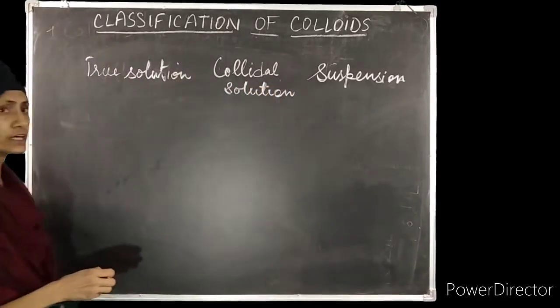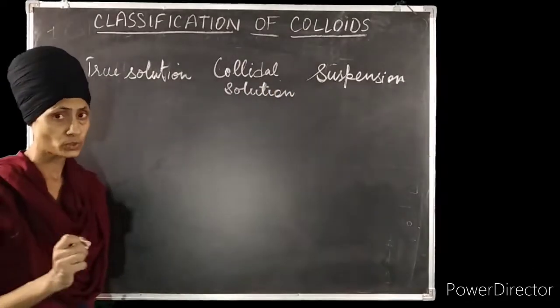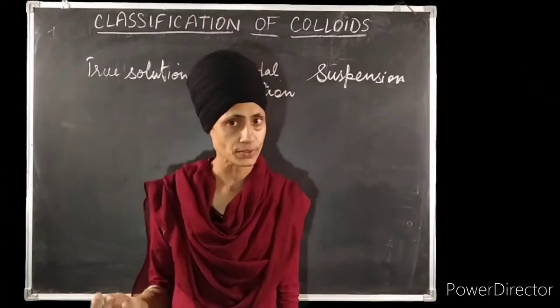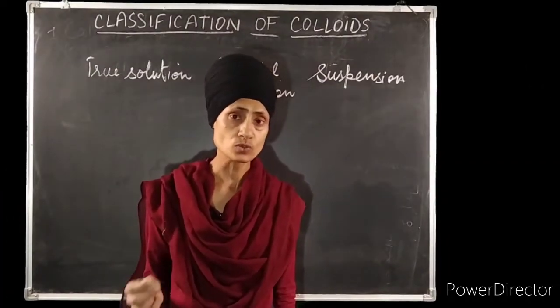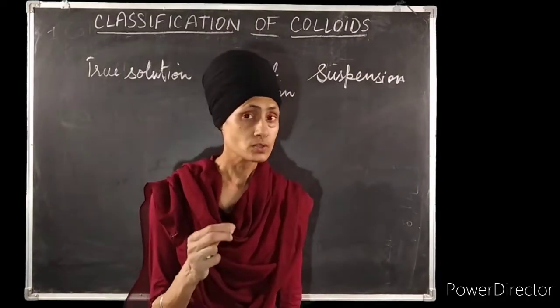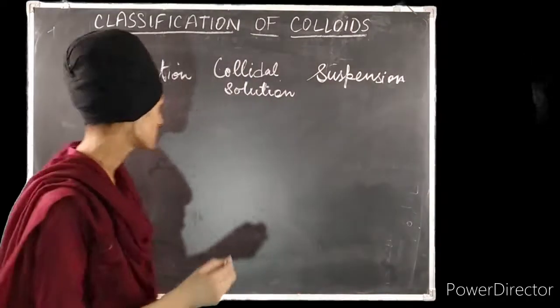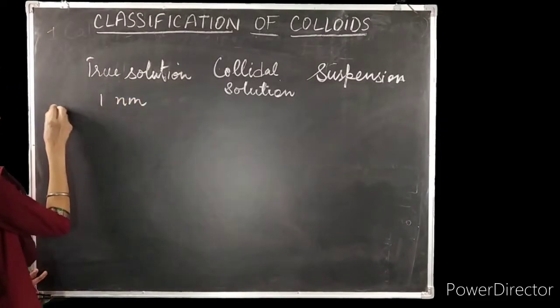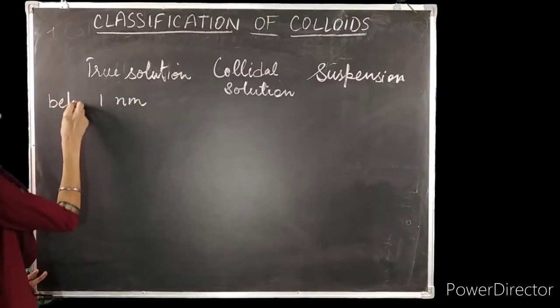Actually, a true solution is a homogeneous solution in which the composition is the same throughout, and the particle size in a true solution is very small, just below 1 nanometer.